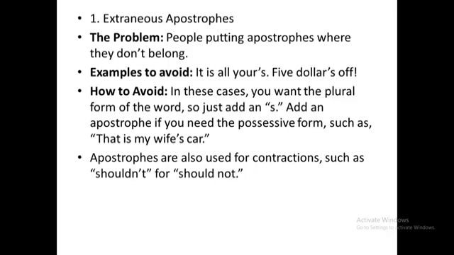Apostrophes are also used for contractions such as shouldn't for should not. If you can use it properly, then it's well and good, and if you can't use it correctly, then avoid putting an apostrophe.